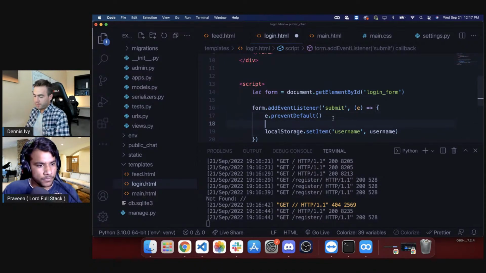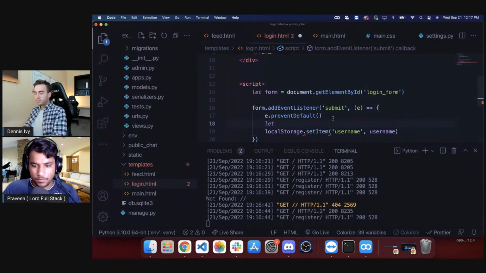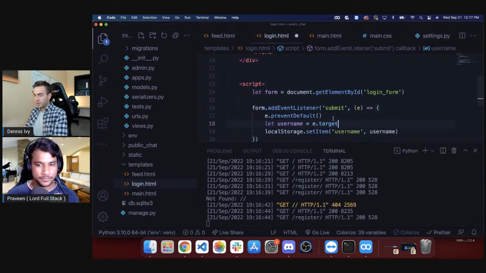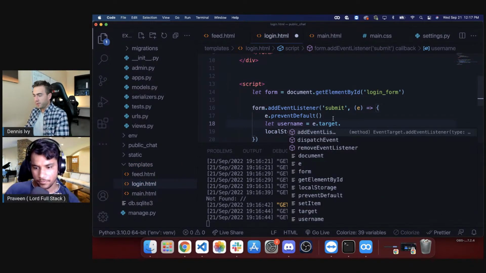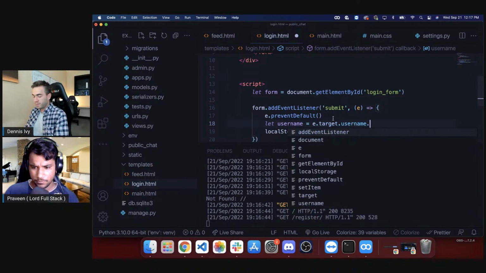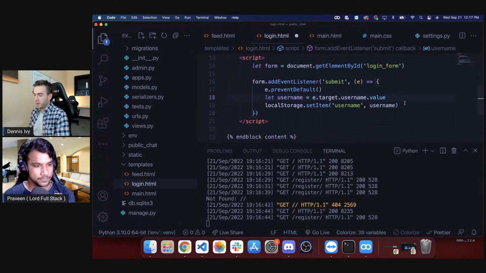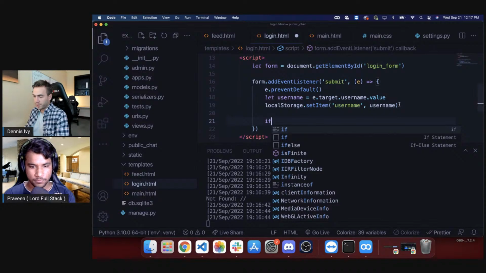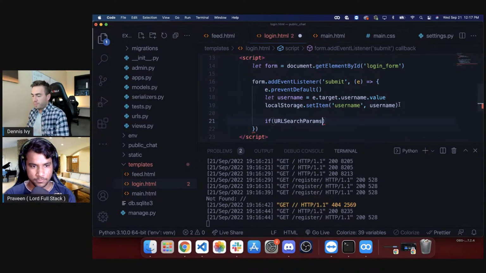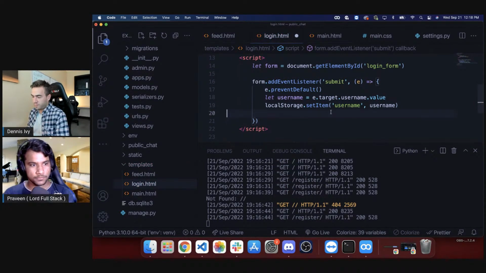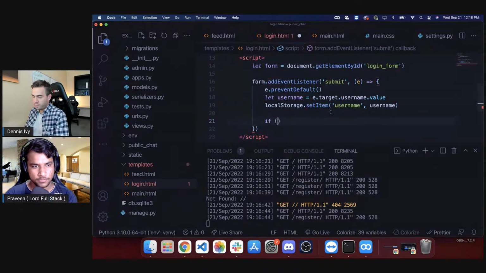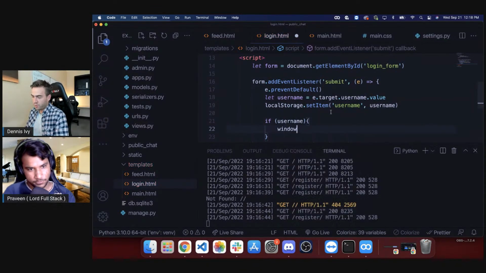To get this username, we'll do let username is equal to e.target.username.value. Then we'll write a condition in here. We'll say if username, then we want to do window.location is equal to the home page.